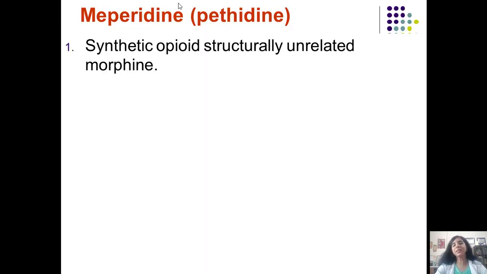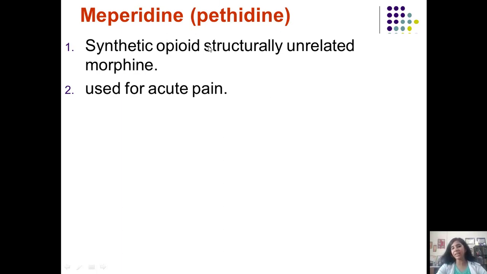So this is a question which belongs to higher level learning; it involves synthesis in the mind of the student. He has to think and write. So let us have it prepared beforehand before we go for the exam. Pethidine is a synthetic opioid, structurally unrelated to morphine. It is used for acute pain, and pethidine can be a substitute for morphine for abolishing the pain of acute myocardial infarction. Pethidine has less passage across the blood placental barrier, so it is one of the drugs also preferred for obstetric analgesia.